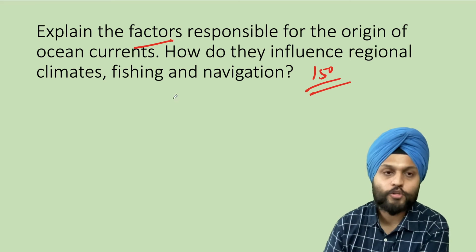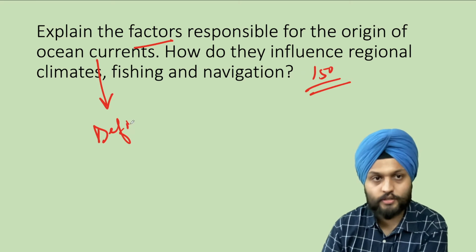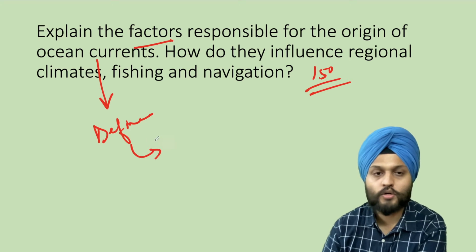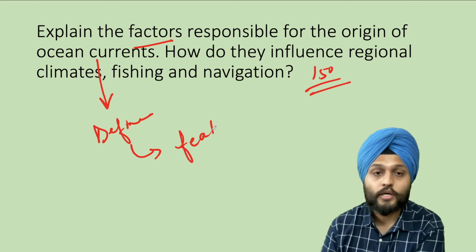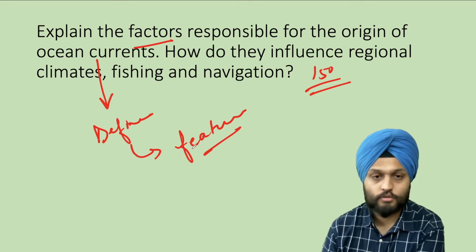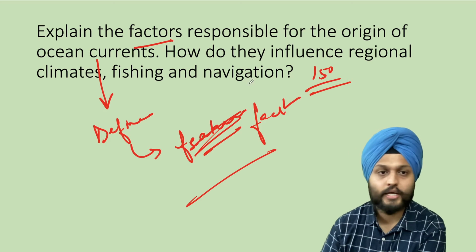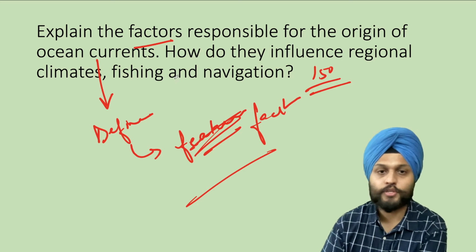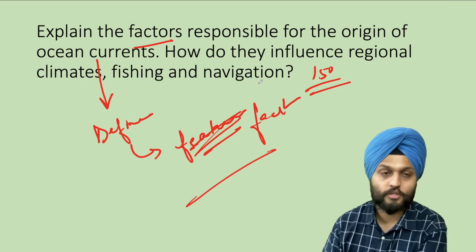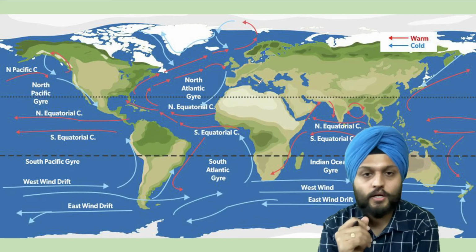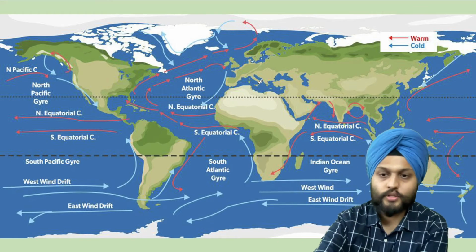Now it's very simple. First of all, you will tell what are ocean currents. So you will define it. Then you can name some currents, and then you can give out the factors responsible, and then next heading would be its impact on climate, fishing and navigation. Can be 250 also, and now I see. Okay, right, so these are some currents that are there. You can see this.